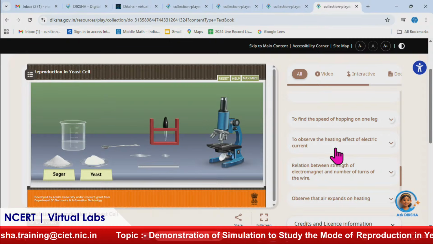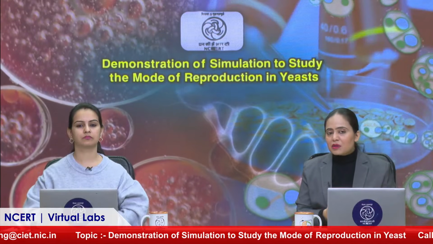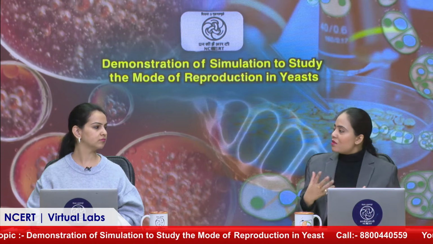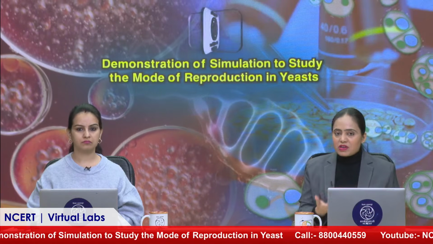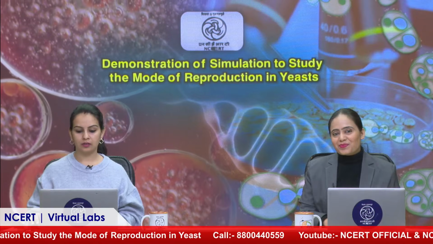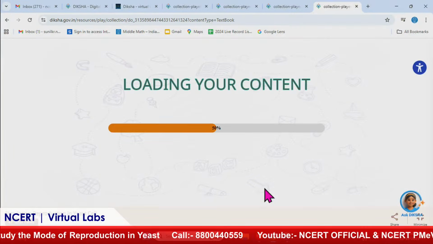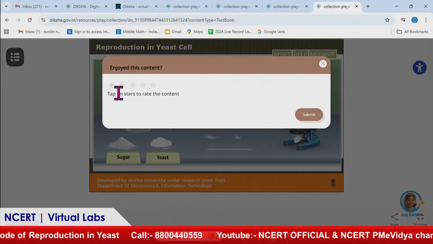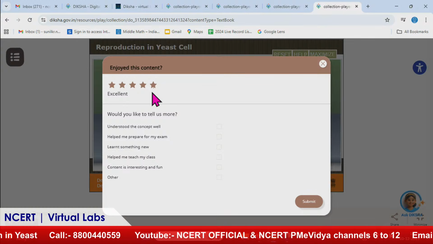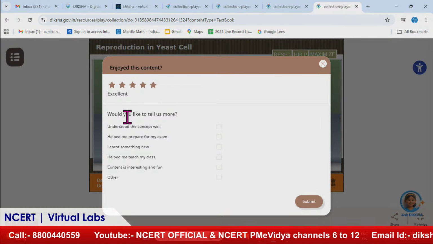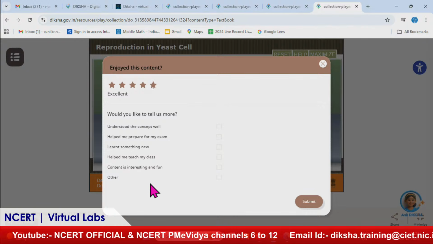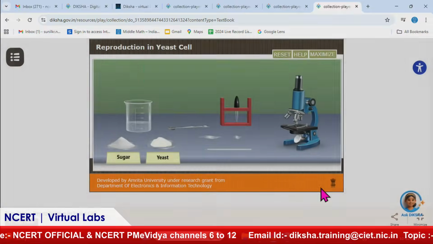But as you say, there is a lot of content available, but still I want more elements to be incorporated. Do I have any mechanism to share my feedback, what all developers can add or subtract? Yes, you can give your feedback. When we click on full screen, here you can see, tap on the stars to rate the content. When you rate it, it further asks whether you would like to tell us more. Then you can write whatever you want to mention, and then I'll submit it.